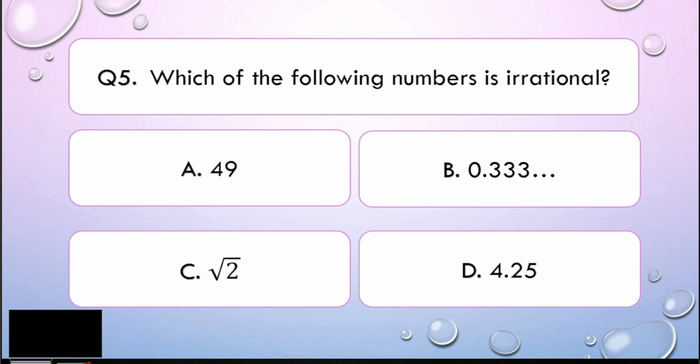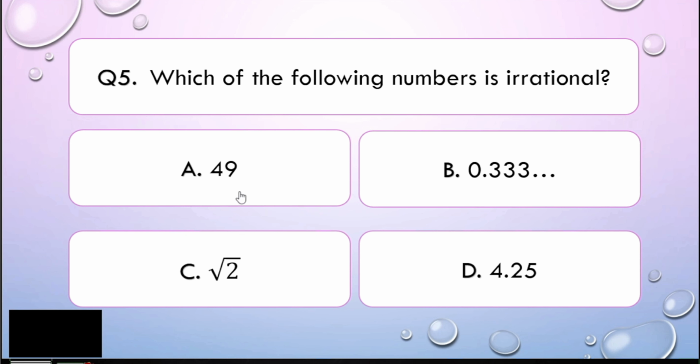When we say irrational number, it is basically a number that cannot be expressed as two quantities. From the word itself, ir means not, and rational comes from the word ratio, which means two quantities. So it is not expressible as two quantities. That is the meaning of irrational. Basically, these are numbers which are non-repeating and non-terminating.